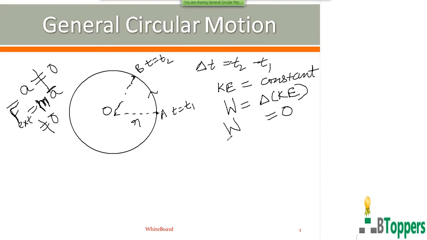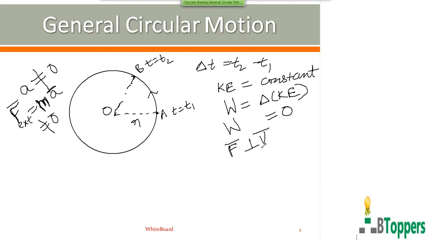Which means the resultant force continuously acts perpendicular to the instantaneous velocity of the particle.